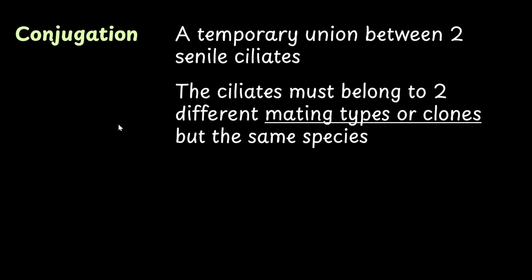Conjugation cannot occur randomly between two ciliates. They must belong to two different mating types or clones, but to the same species. Here, mating types refer to the genetic arrangement within these organisms.